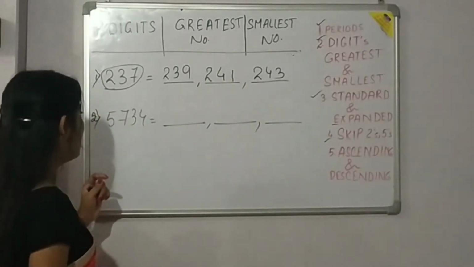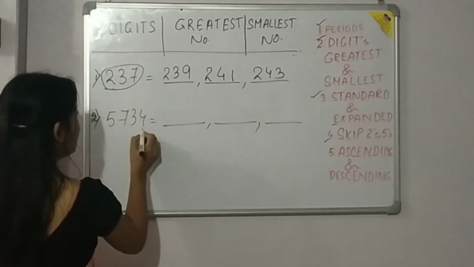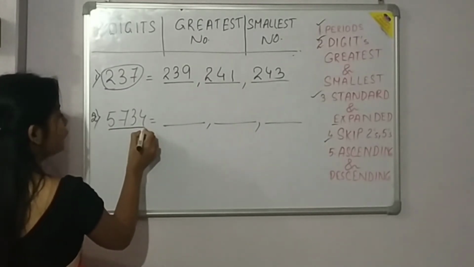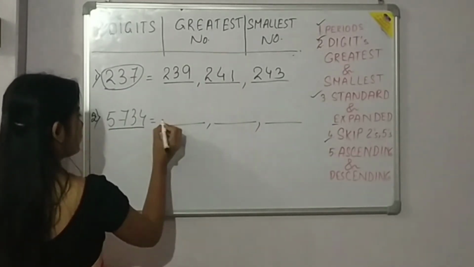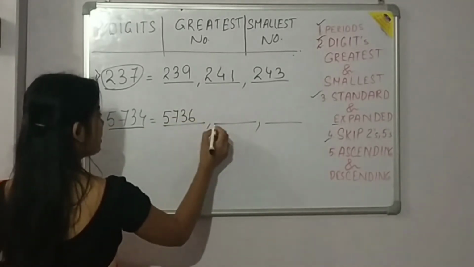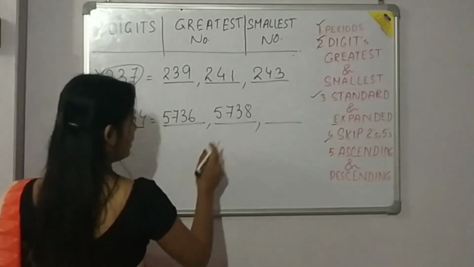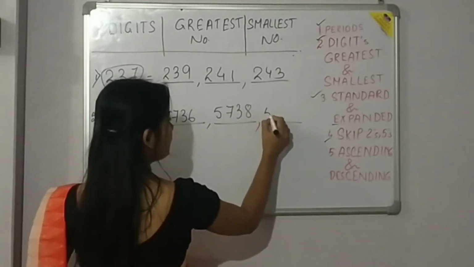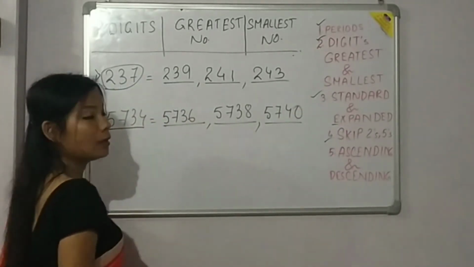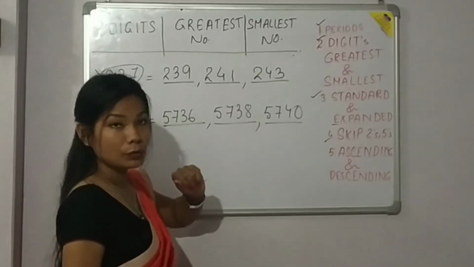Alright. And similarly, for this also, how to do? 5,734. We have to skip count by 2's. So 5,736, 5,738, and this number plus 2 will give you 5,740. Alright, so we have understood how to skip count by 2's.